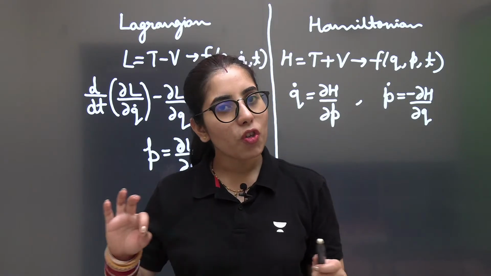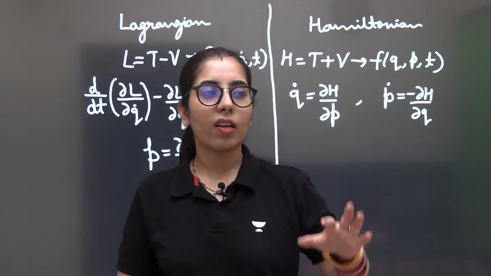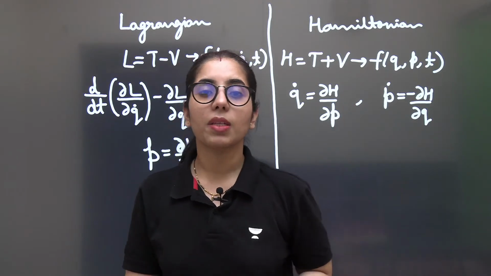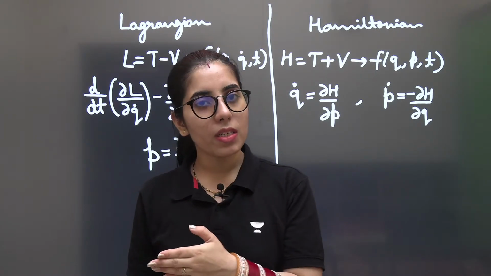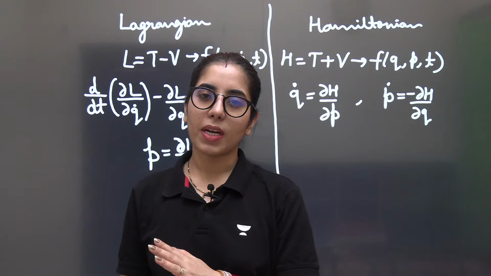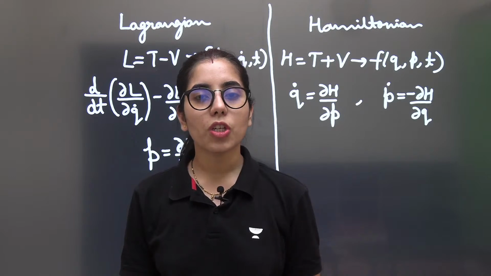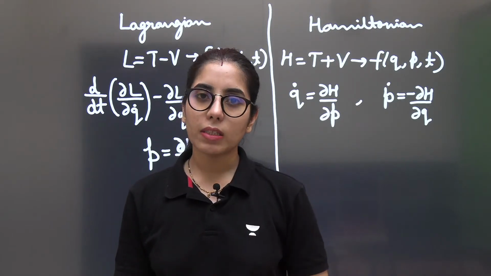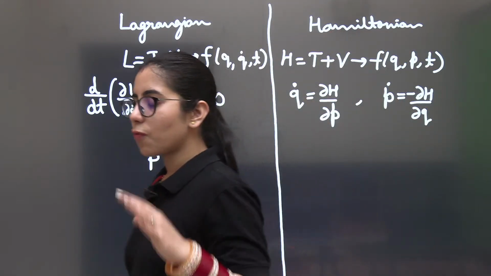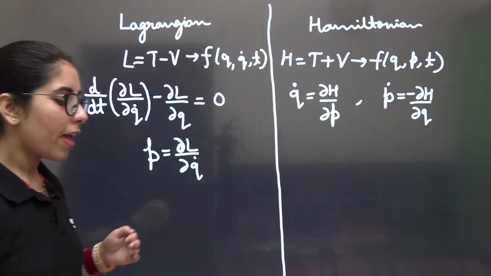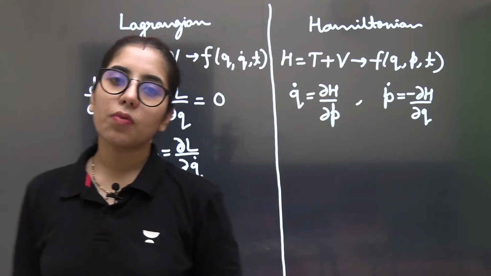But if time t is not present there, it doesn't mean that q dot is there or something like that. No, the actual time t term should be there. If it is there, it's explicit dependency. If it is not there, it's not explicitly dependent. So if the Lagrangian does not depend on time explicitly, we can directly say that the energy of that system will be conserved. This is a point which can help you know in an easy way when the energy of any given system will be conserved and when it will not be.